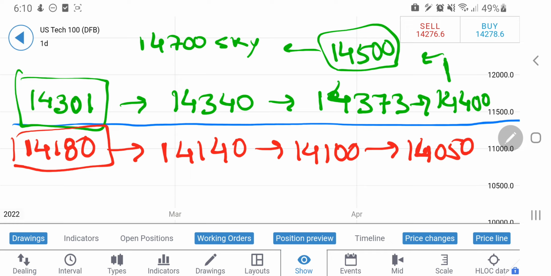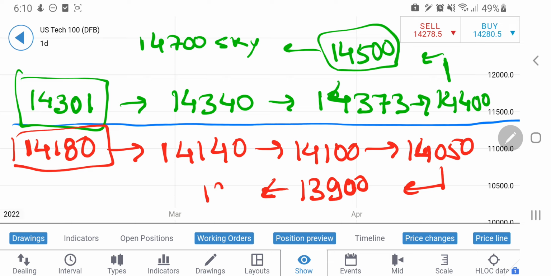Probably as long as it remains above 14050, one can remain long on Nasdaq 100, and on breaking 14050, my direct next target is 13900 levels, and then 13720 will come into the picture. So yes, I'll still be cautious with the longs here, and I'll still be watchful. Any rise will definitely try to make it towards the 14500-14700 zone, and beyond that, sky is the limit. So take your positions accordingly.